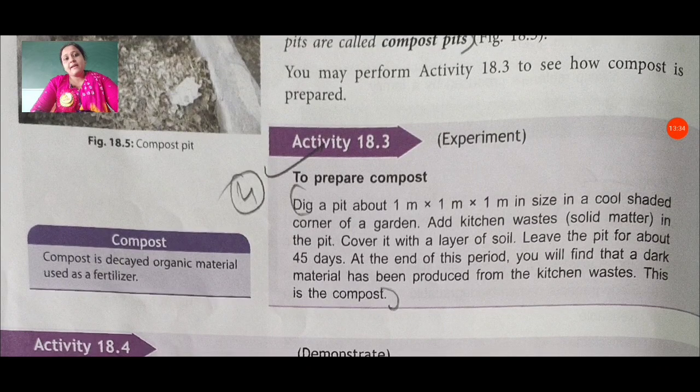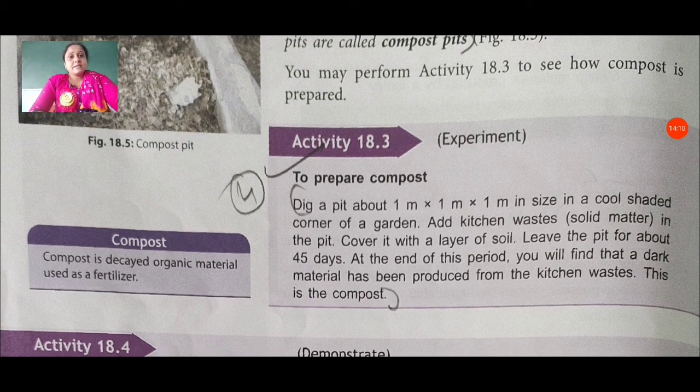Activity 18.3 is to prepare compost. This activity is also a type of experiment. Dig a pit about 1 m by 1 m by 1 m in size in a cool shaded corner of a garden. Add kitchen waste in the pit. Cover it with a layer of soil. Leave the pit for about 45 days. At the end of this time, you will find that a dark material has been produced from the kitchen waste. This is compost.